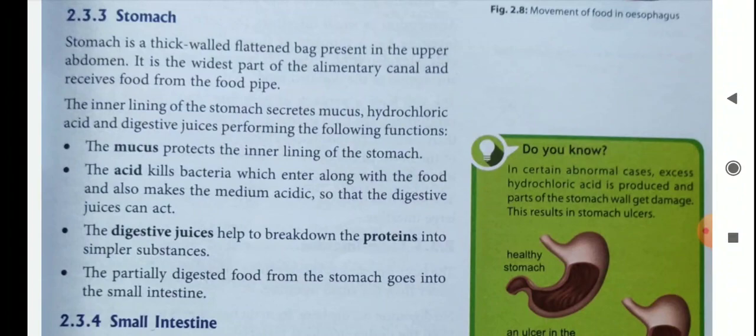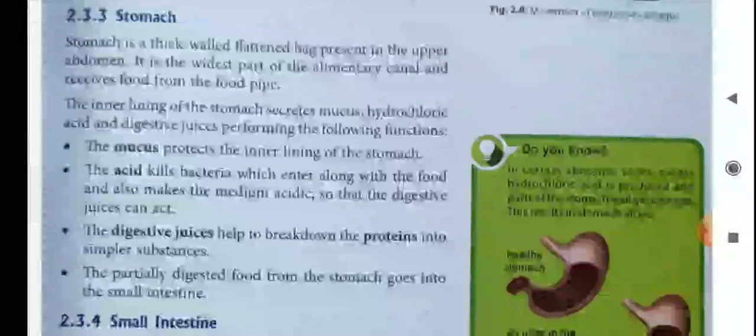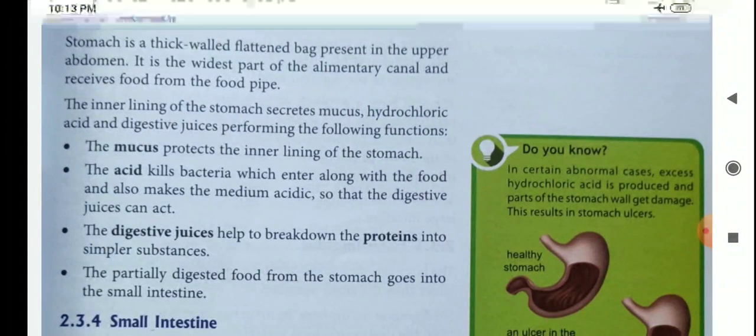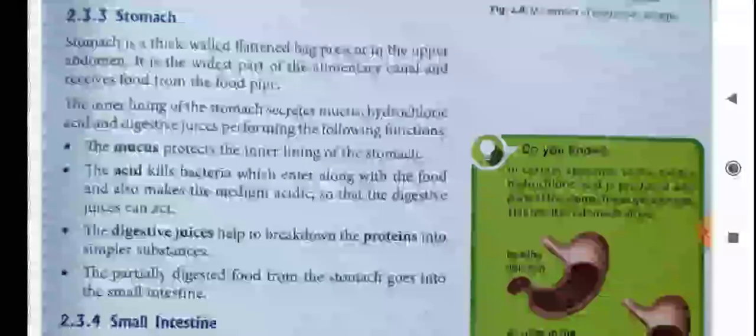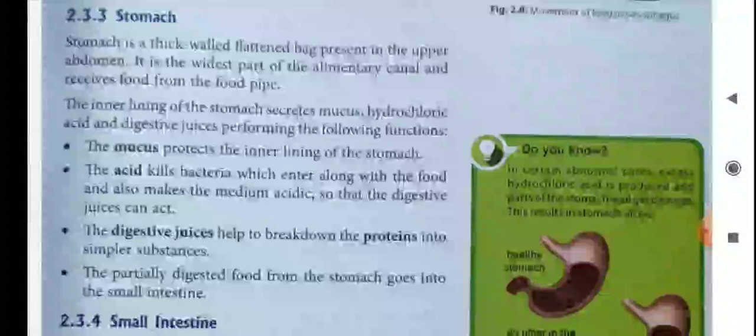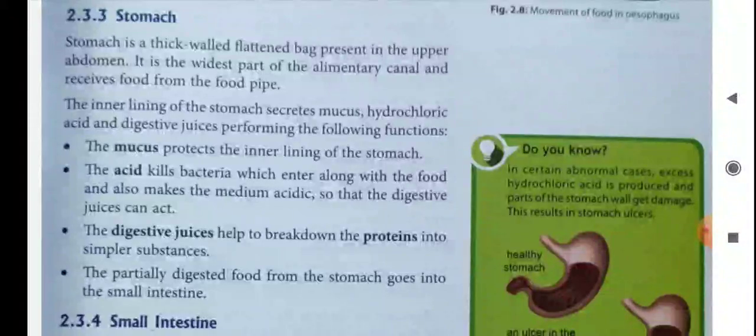The mucus protects the inner lining of the stomach. The acid kills bacteria which enter along with the food and also makes the medium acidic so that the digestive juice can act. The digestive juice helps to break down the proteins into simpler substances.